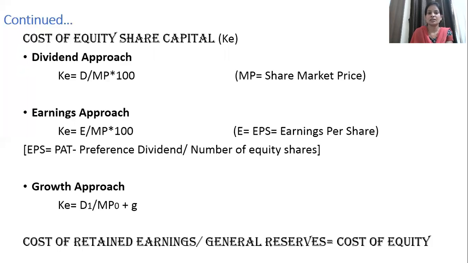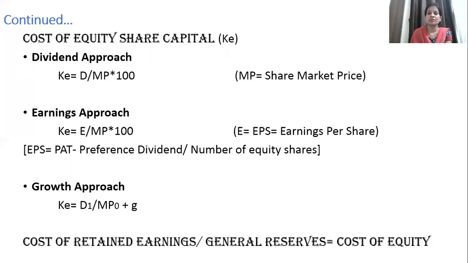The second formula concentrates on the earnings that the shareholders are getting. If information is available about earnings, you can use the second formula, that is E upon market price into 100. Here E refers to EPS, that is earning per share, and I have also mentioned the formula to calculate earning per share: net profit minus preference dividend divided by number of equity shares.